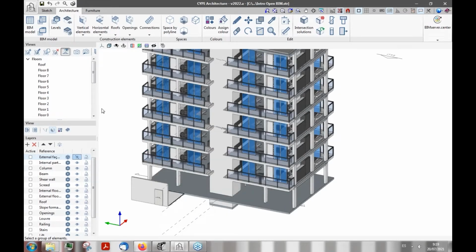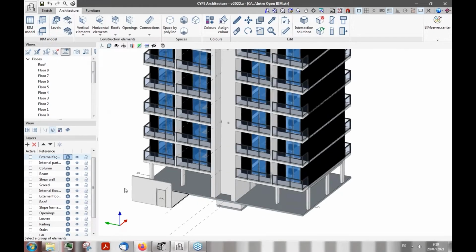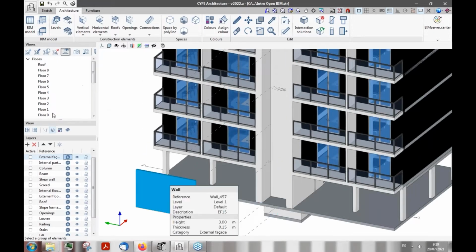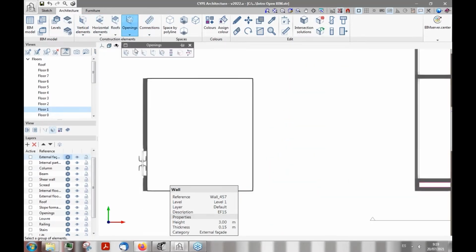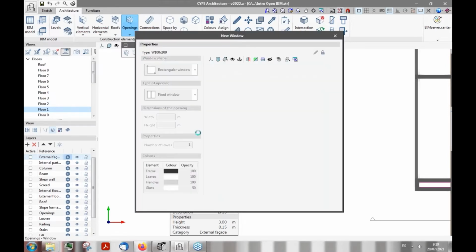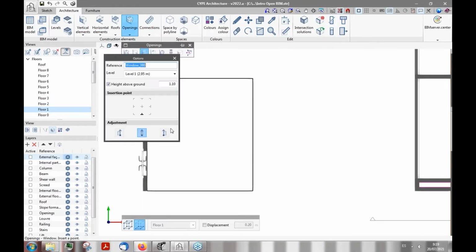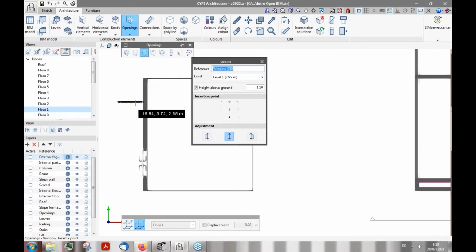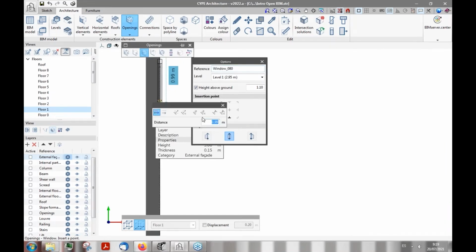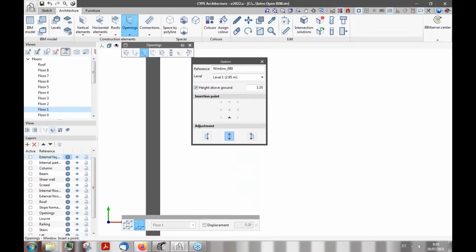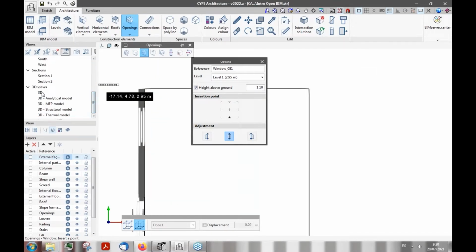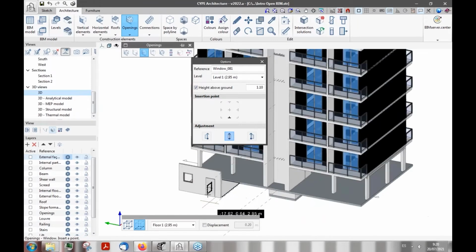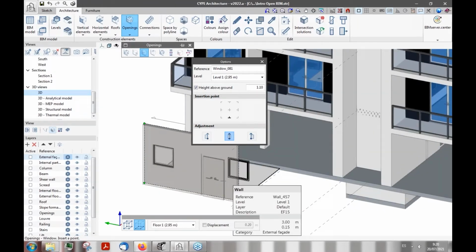So let's switch to one of the views so we can see how the introduction works. Let's switch to first floor. As you can see here, let's try to insert another opening like we did before. And you will see that exactly the same process applies here. We set the distance, the height above the ground, the point of introduction, and if we go back to the 3D view, we will see that indeed it has been inserted just like we told it to.